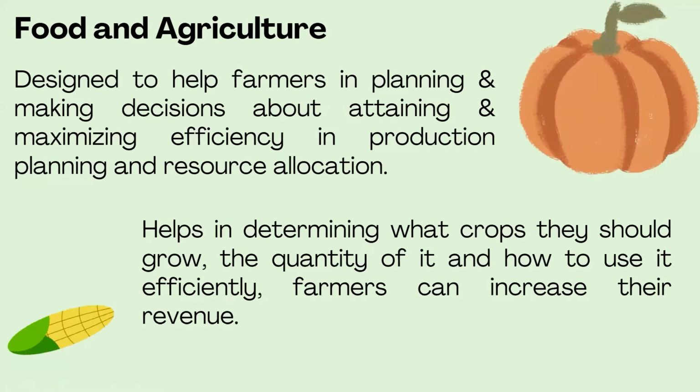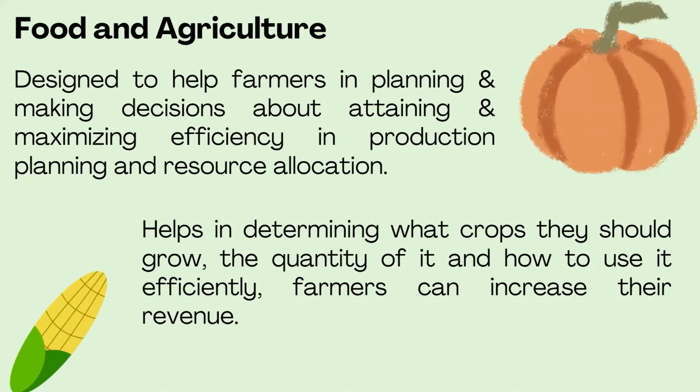Linear programming helps the farmer to understand what crops they should grow, how much quantity of it they should grow, which type of fertilizers they should use, and everything can be done with the help of linear programming. Linear programming is playing a vital role in the food and agriculture sector.